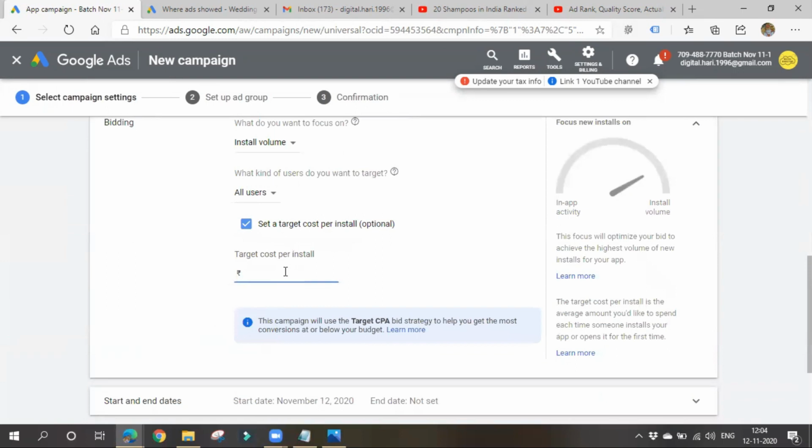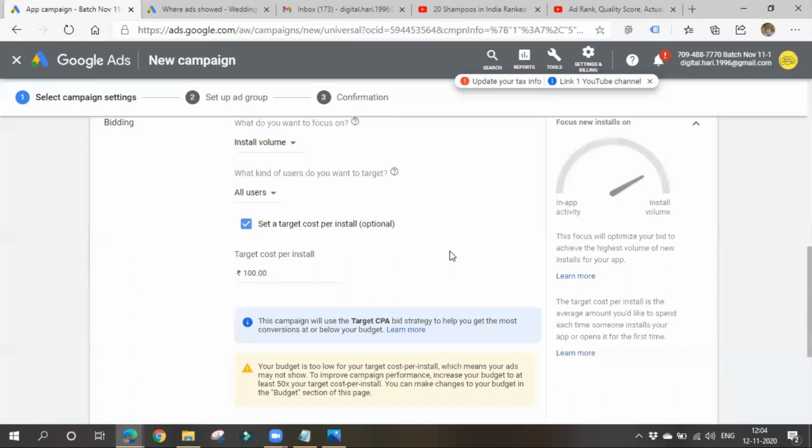So per install, how much do I want to pay? And this might be a bit costly. Why? Because here, once they install the app, they are performing a conversion for us, right? In case of people having an app, installation is a much more valuable action for them. So this might be a bit costly. I'll give 100 rupees per each and every install. See, even now it is saying that your budget is too low for target cost per install, which means your ad may not show.